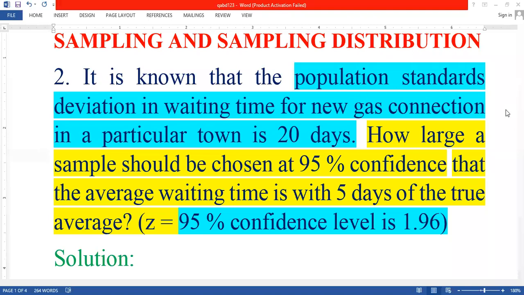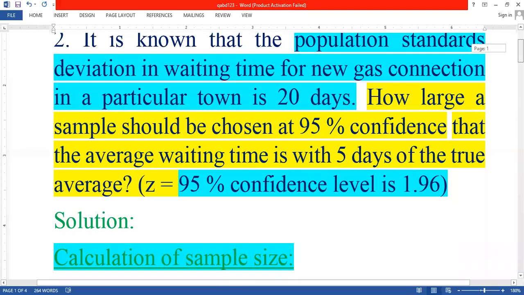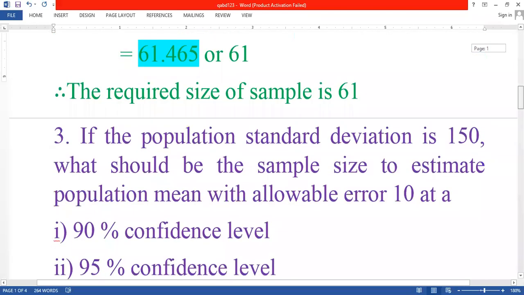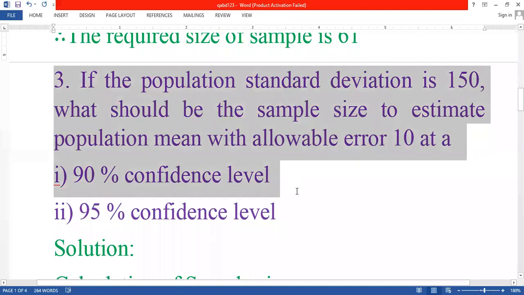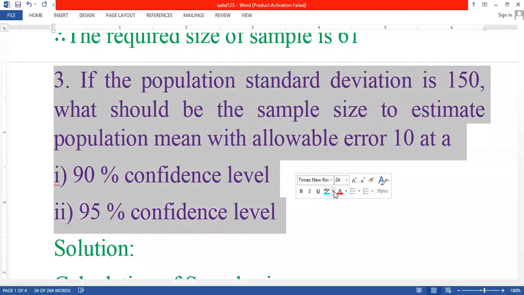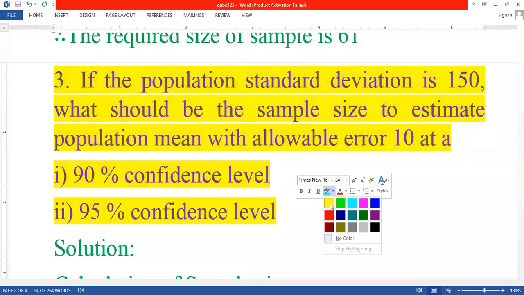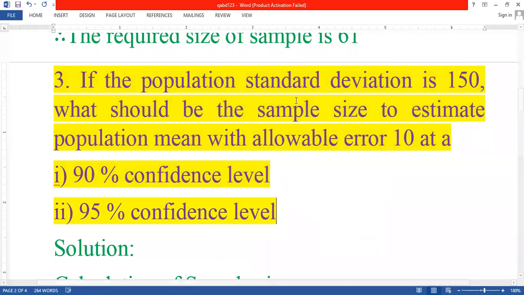Yes, my dear students, now we are continuing. There is a next problem. There is a third problem here. This is the third problem we have. See this third problem, they gave the information.